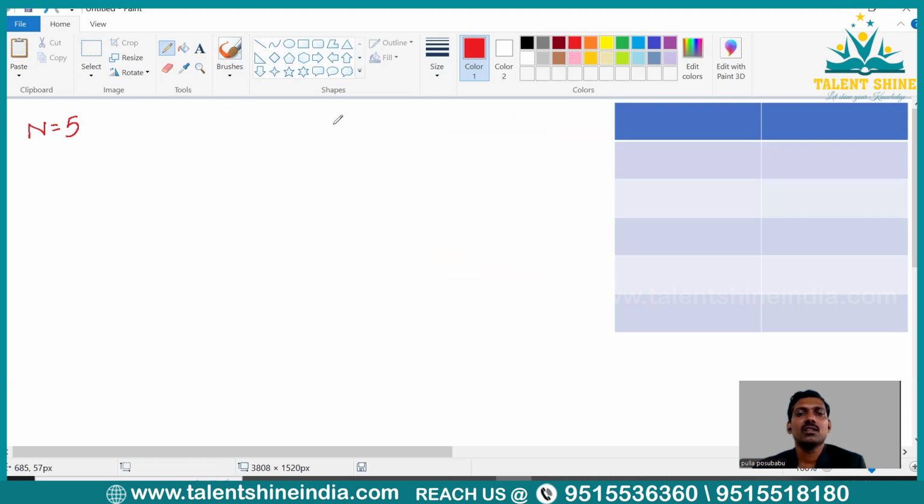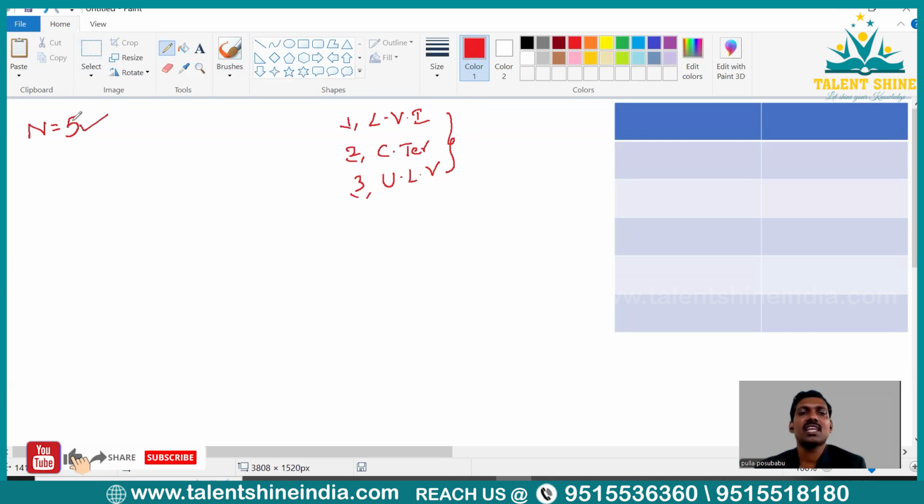Now you could see here, I told you already there are 3 important points you have to remember while you are executing a while loop. That is loop variable initialization, the next one is the condition for termination, and the third one is updating the loop variable. These 3 points will be very useful to us. Now I have taken the n value as 5, which means I need to find the sum of 5 natural numbers.